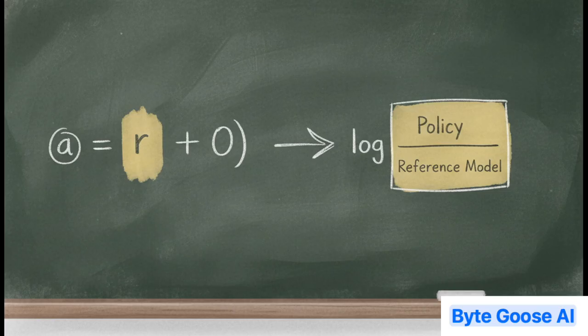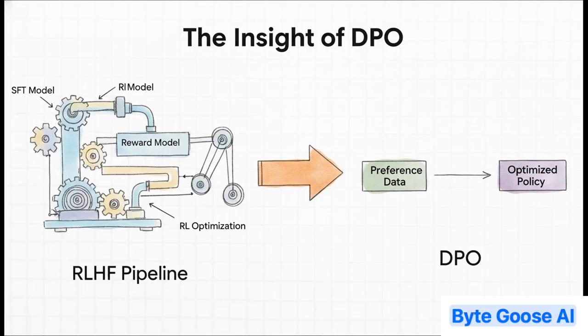If you look at the loss function, you'll see that the R for reward is gone. It's been replaced by this log probability ratio. All that is the probability of the winning answer under the new model versus the old one. We're directly telling the model, hey, make the good answers more probable and make the bad answers less probable compared to how you started. It's that direct. So yeah, the absolute key takeaway here is that the reward is now implicit. It's defined by that ratio of probabilities.